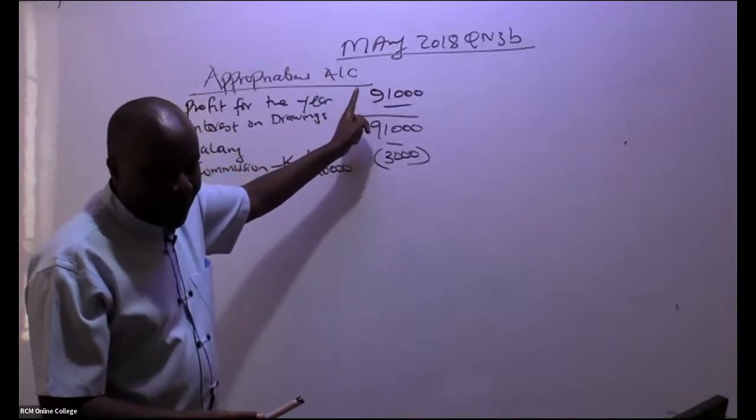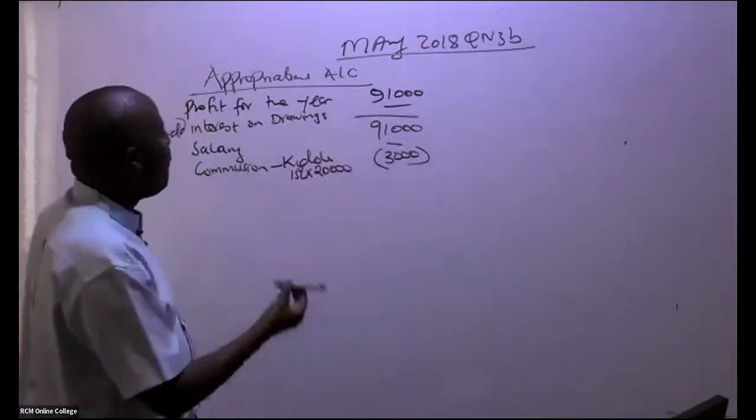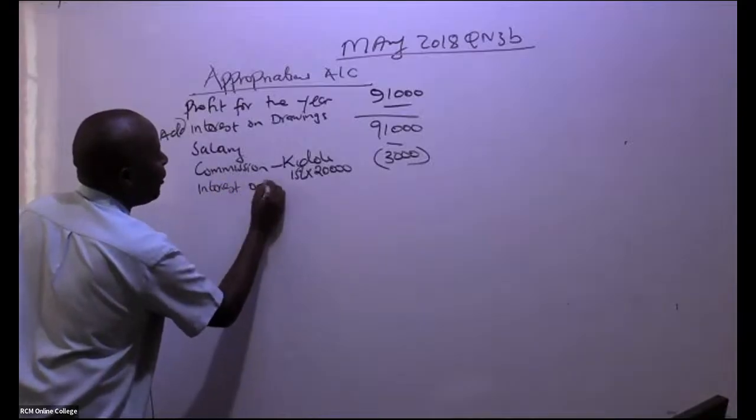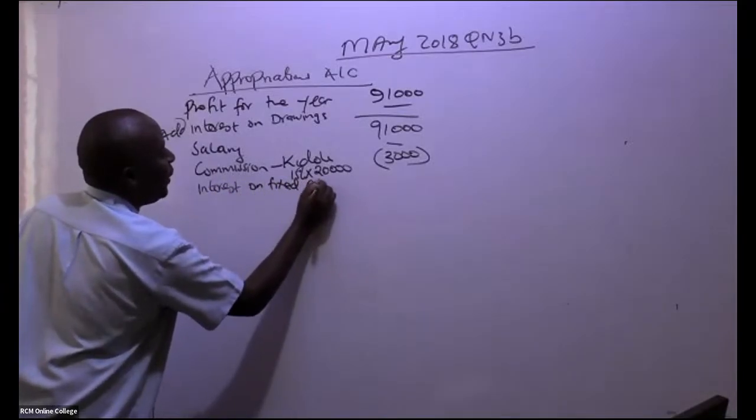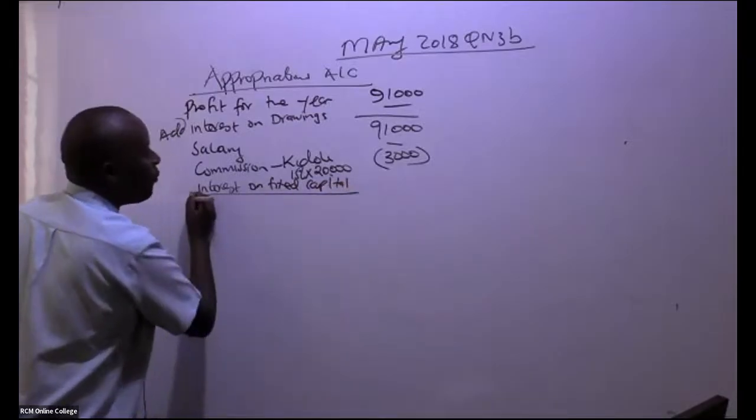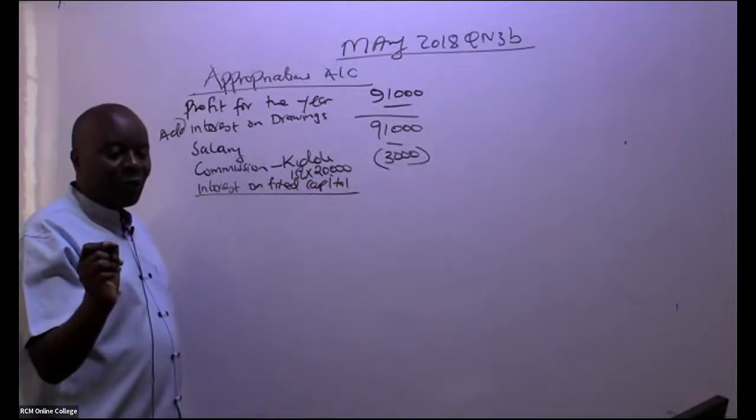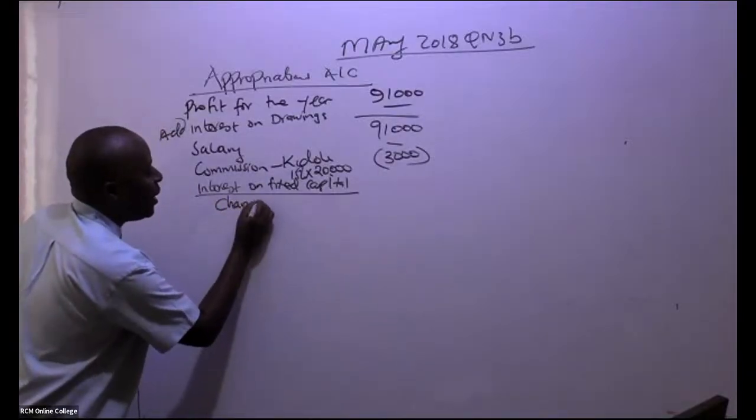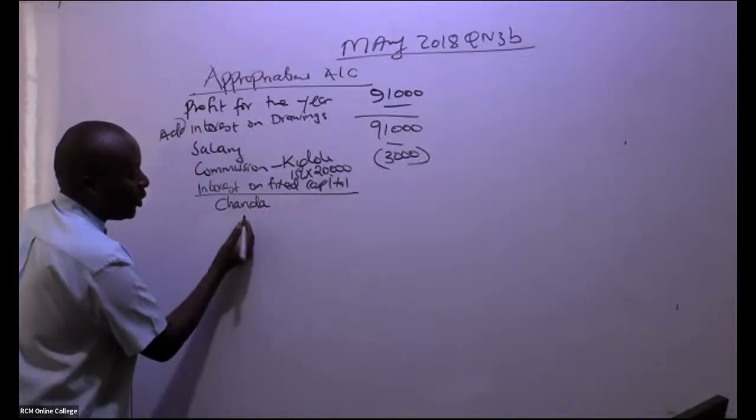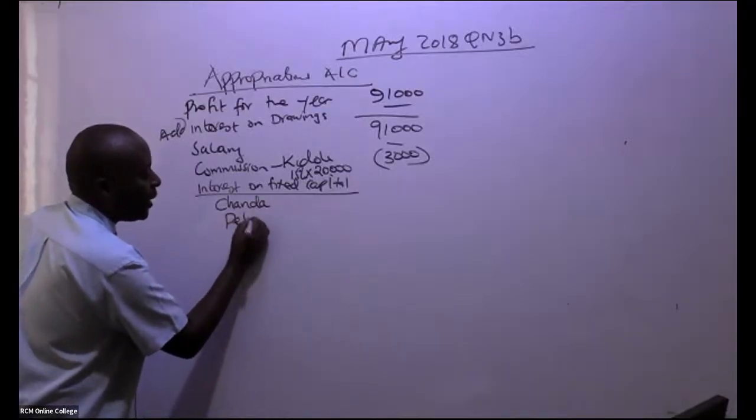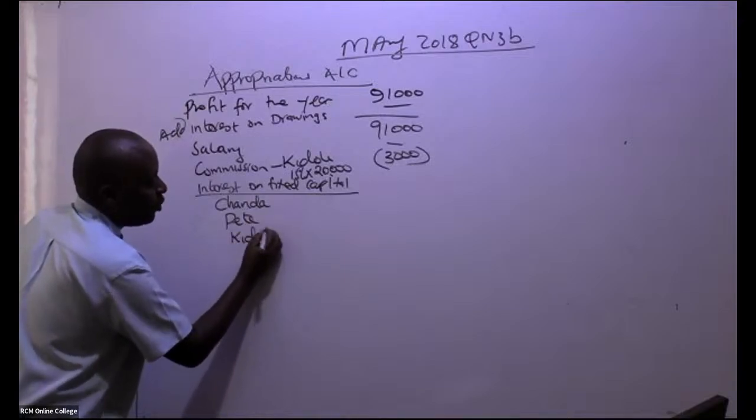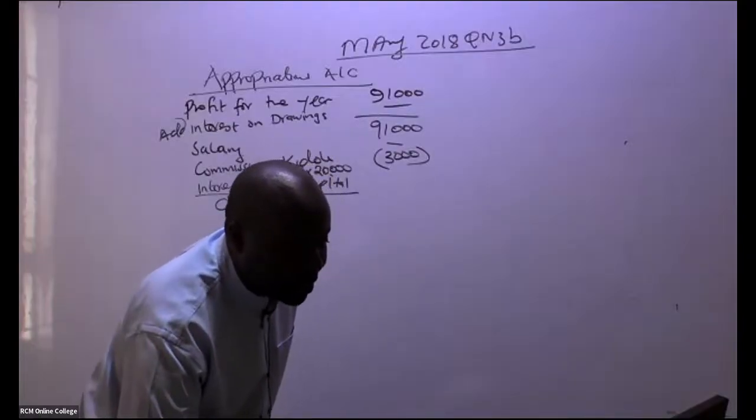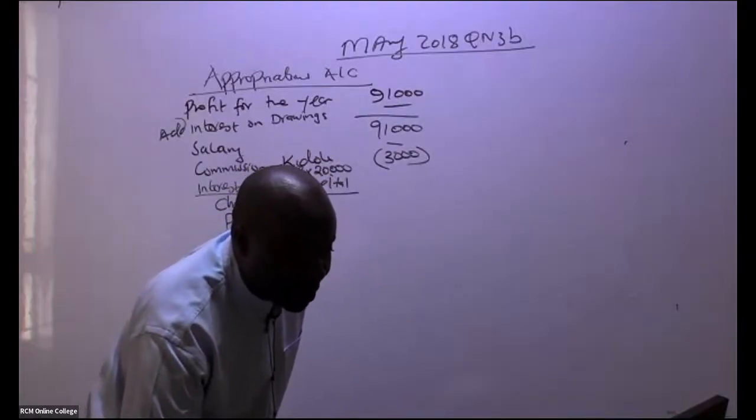So come here and give us, ladies and gentlemen, the interest on fixed capital. Everybody has a fixed capital there. So go ahead and tell us, Chanda will be getting, of course, we have three partners. We have Chanda, we have Pete, and we have Kidole. Already Sharon is giving us the total. Thank you so much, Sharon.